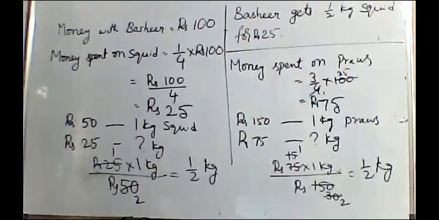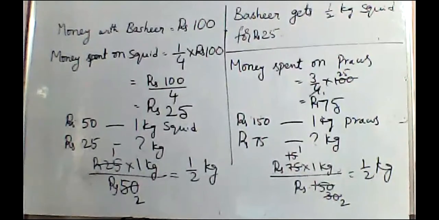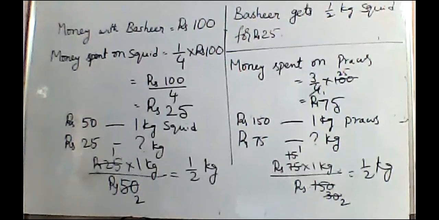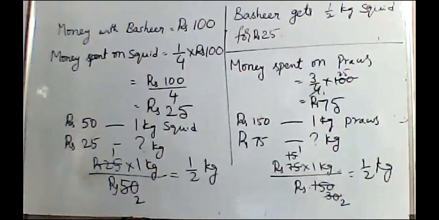So first we have to find out how much he spent on squid and how much money is spent on prawns. The fraction is given for us. In last class we did that. We learned how to find 1/4 of 100, 3/4 of 100, half of 1000. We completed all these things, so by using that we have to do.